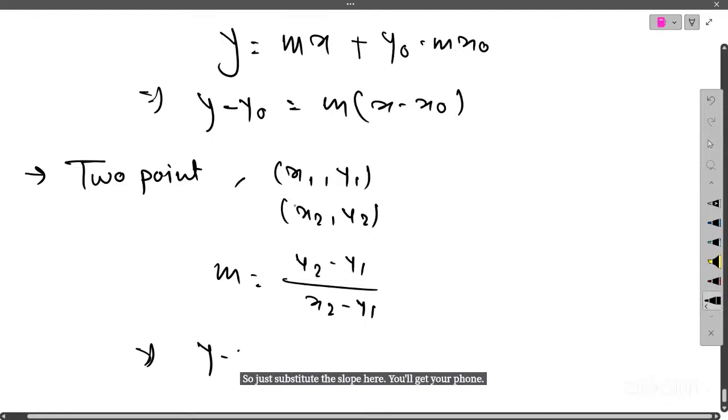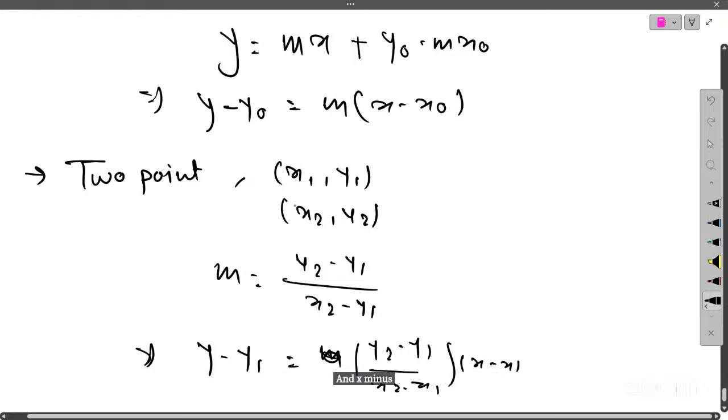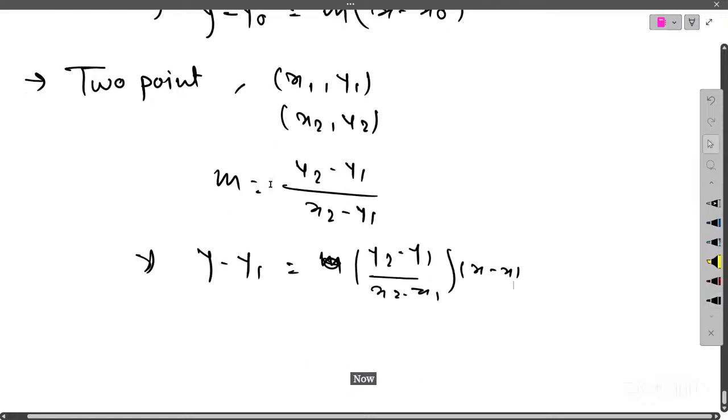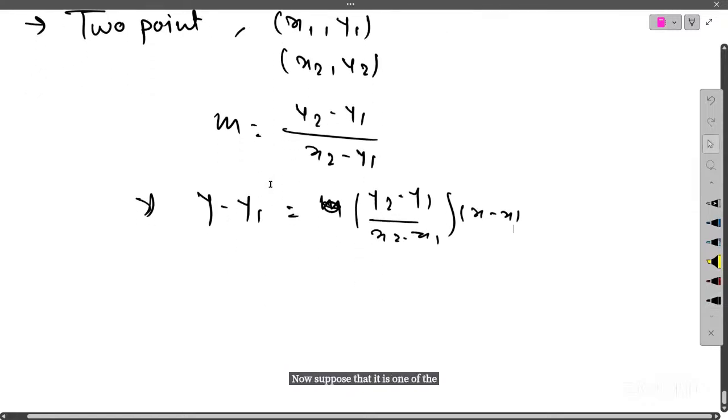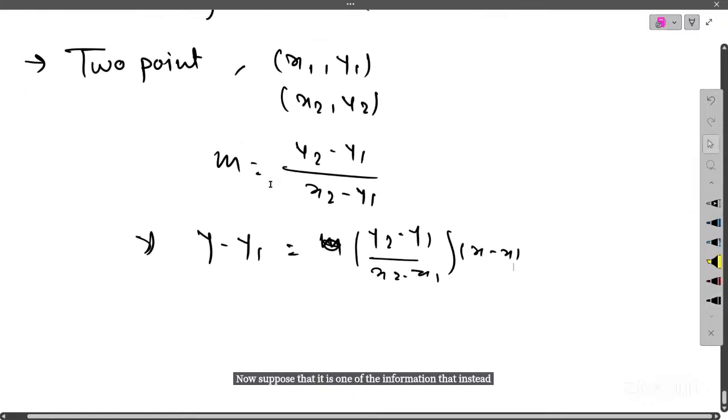So it is y minus y1, instead of m, we have (y2 minus y1) upon (x2 minus x1), and x minus x1. Okay. Now, suppose I erase one of the information, not erase, I'll give you much more particular points.